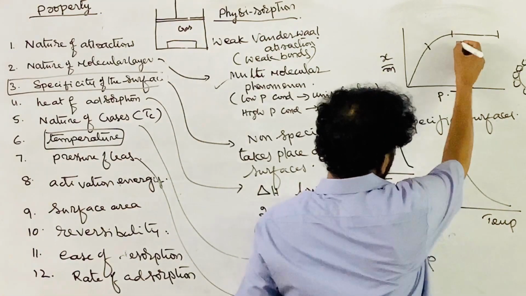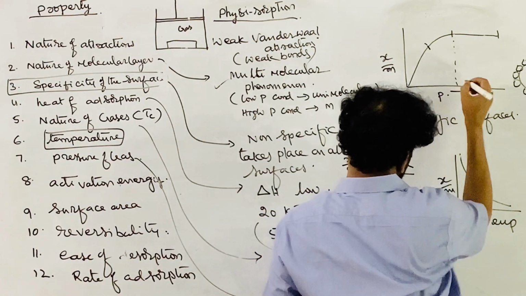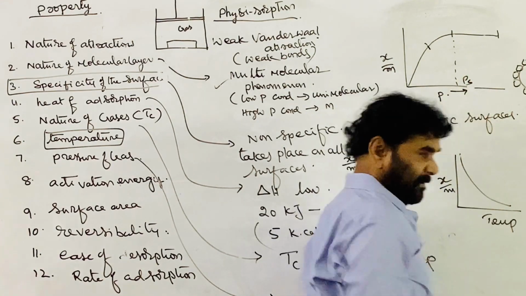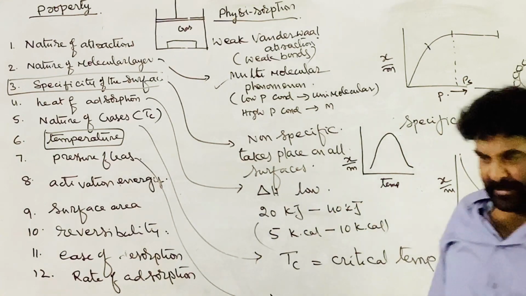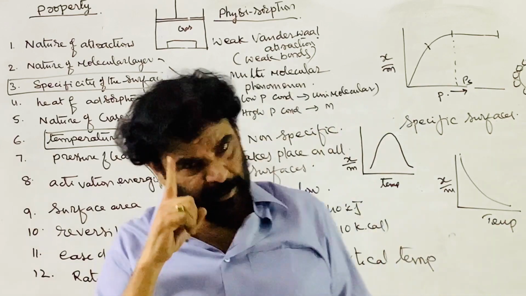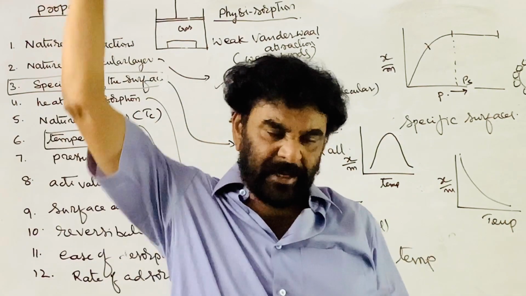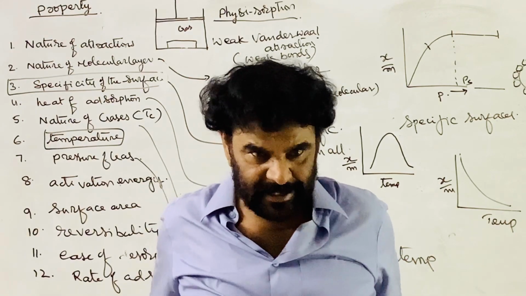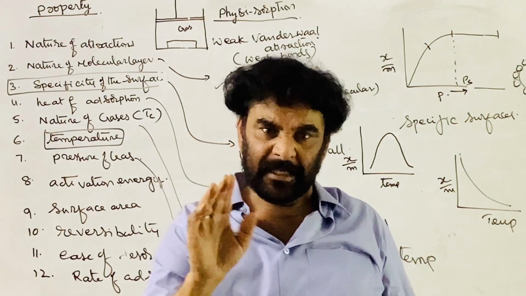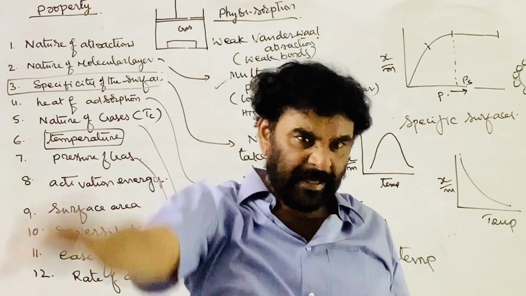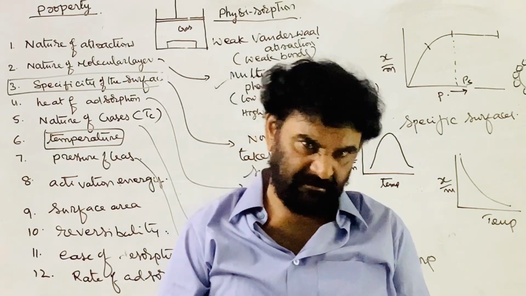This is called the saturation pressure, PS. As the pressure increases, the extent of adsorption increases, up to the pressure at which the extent of adsorption is maximum.